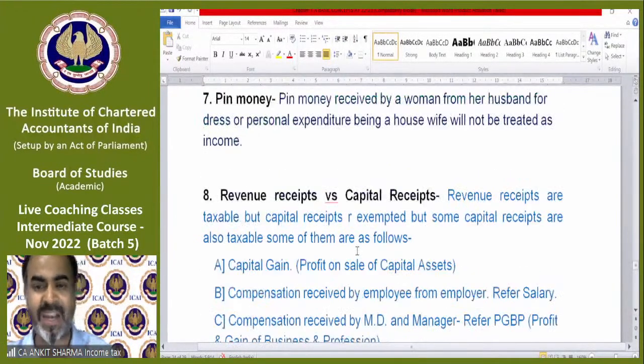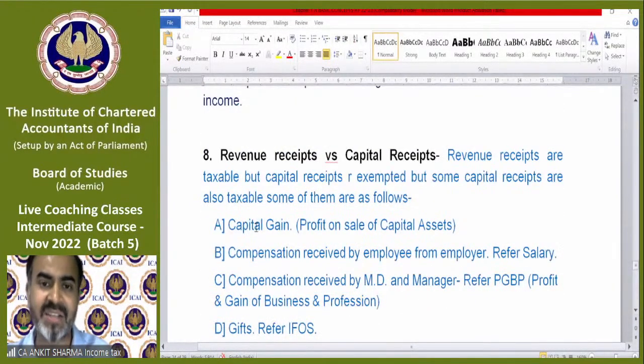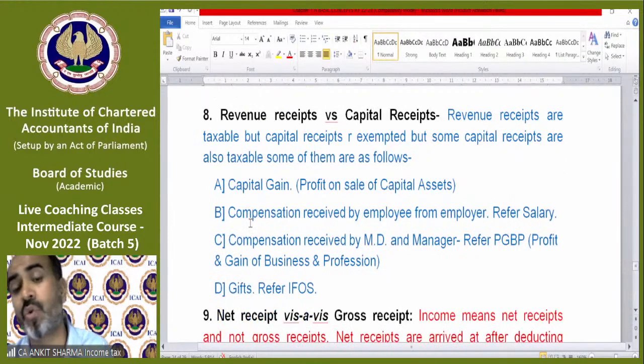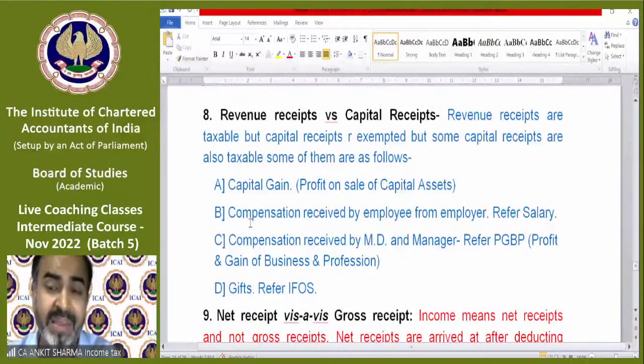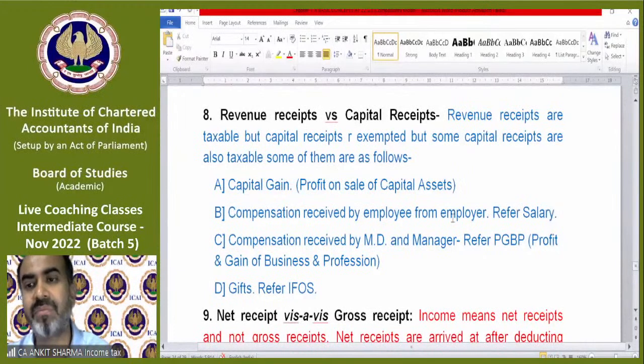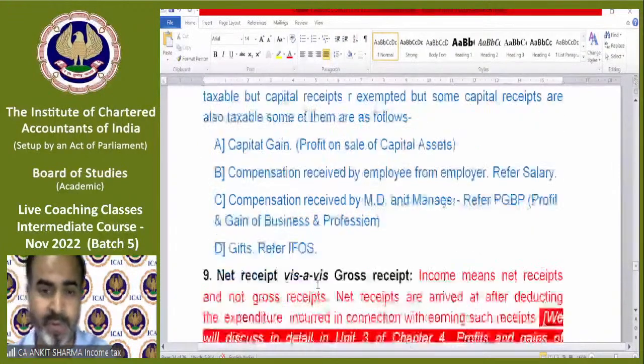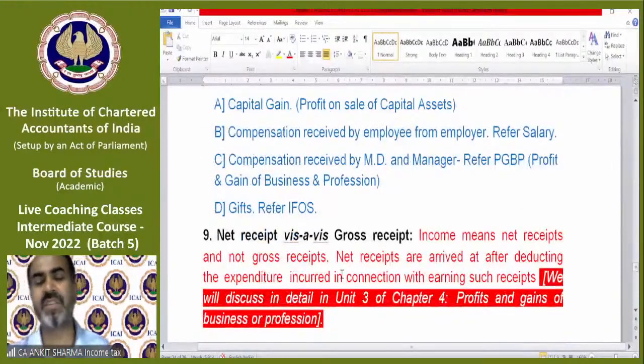Revenue versus capital expenditure, I have discussed it. There are certain chapters which are going to deal with capital receipts. They are capital gains, in case of salary, in case of business, in case of other sources. These will be discussed in detail in those chapters, of course. Net receipt versus gross receipt. Income is taxable on the basis of net receipt, not the gross.